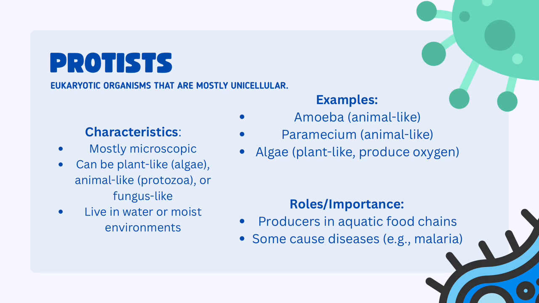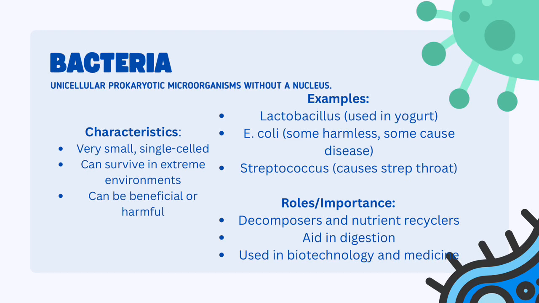So let us now discuss the bacteria. They are unicellular prokaryotic organisms, which means their cells do not have a nucleus. They are the simplest and smallest microorganisms but are extremely abundant and can survive in almost any environment. So let us now discuss the characteristics of bacteria.